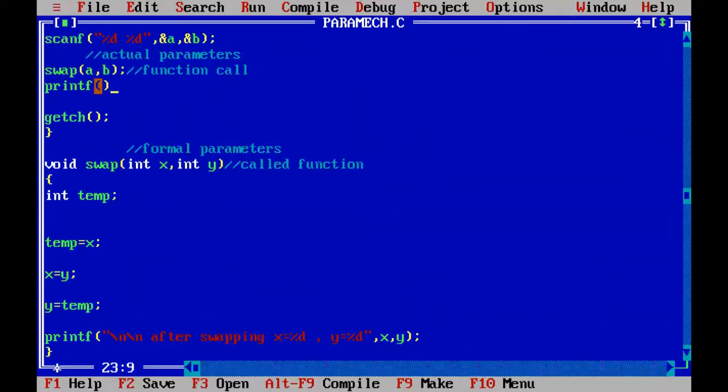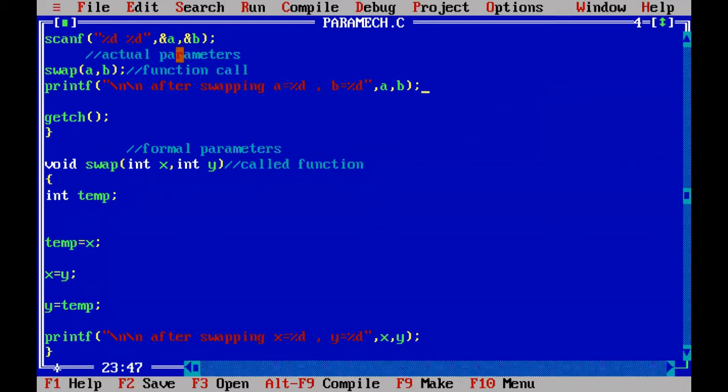When you change x comma y values, whether that reflection is made in a comma b also, you check by printing the a comma b values. Two new lines you can take. After swapping, a equal to percent d, comma b equal to percent d, replace A with the A value, B with the B value, and semicolon.